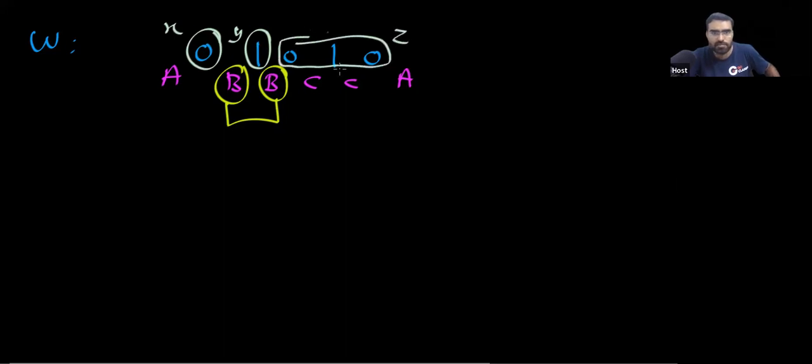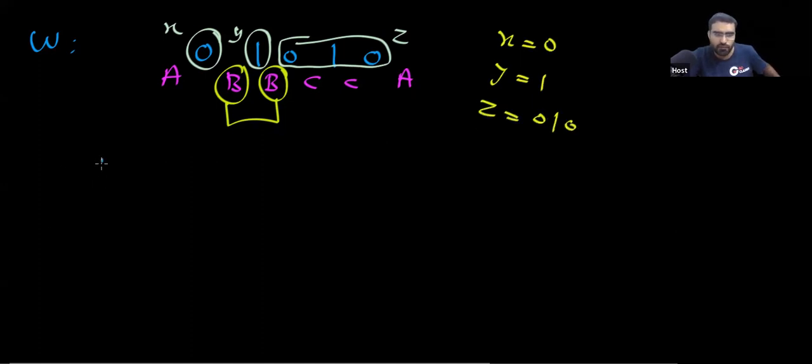Between this repetition, this we take as Y. Whatever is left of Y, that is X, and whatever is right of Y, that is Z. So your X is 0, your Y is 1, and your Z is 0, 1, 0.